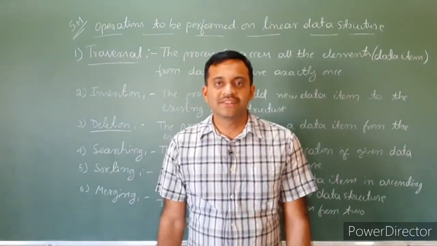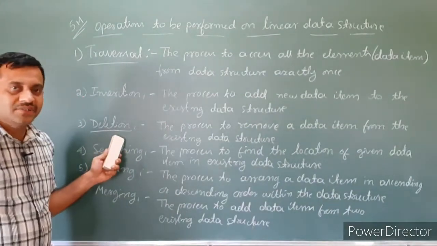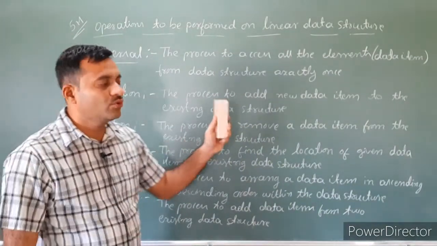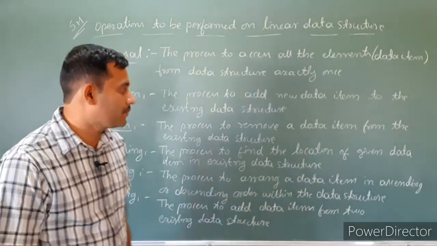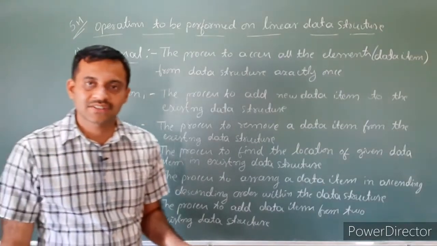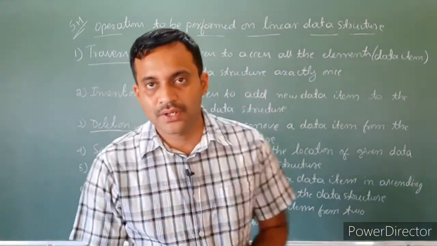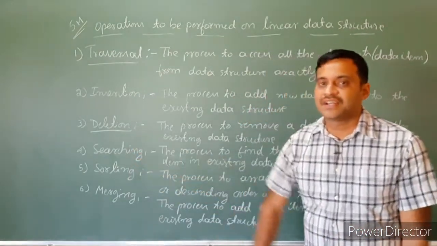That is called insertion. Next one is deletion. The process to remove a data item from the existing data structure. Already there is a data structure. From the data structure, we have to remove a data item. That process is called deletion.